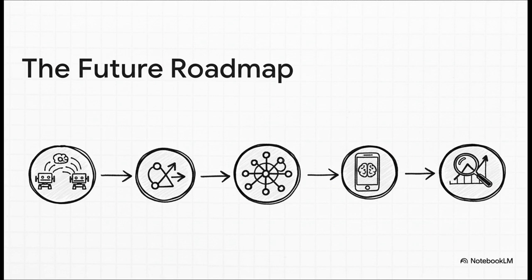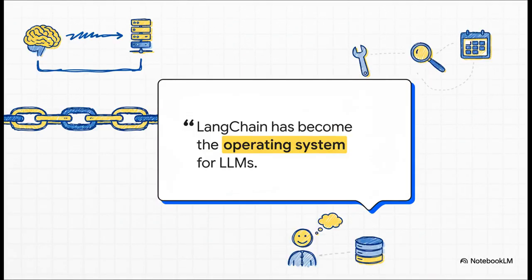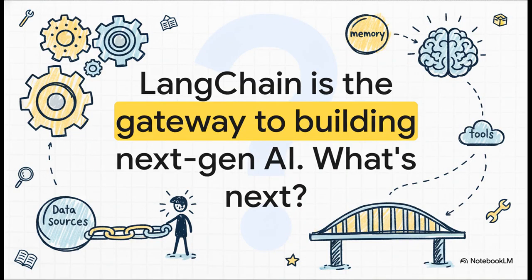Ultimately, if there's one thing you should take away from all this, it's this quote right here. LangChain isn't just another tool, it's a fundamental shift in how we build intelligent software. It provides the structure, the connections, and the reasoning. It's basically become the operating system for large language models. By providing these essential building blocks, LangChain has totally unlocked a new way of developing applications. So the question isn't if we can build intelligent agents that interact with our world anymore. The real question is, what problems are we going to solve with them first?